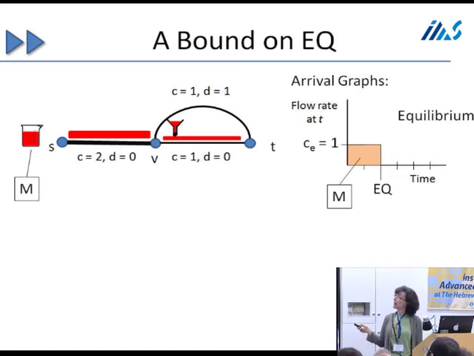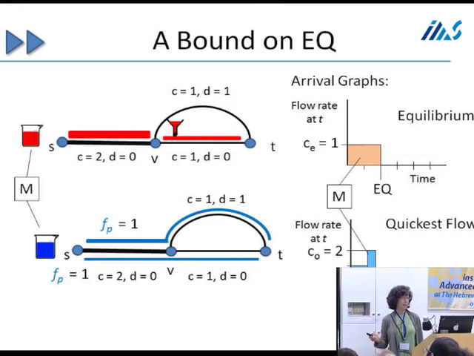Okay, and the arrival rate we're going to denote as CE. In optimal, we're not imposing any constraints, and so optimal is going to start using all the paths, and the maximum flow rate used by optimal we're going to denote as C0, and it could jump up and it'll complete before equilibrium. The area of both graphs, since they're both sending the same amount of flow, the area under the curve in both graphs has to be the same.